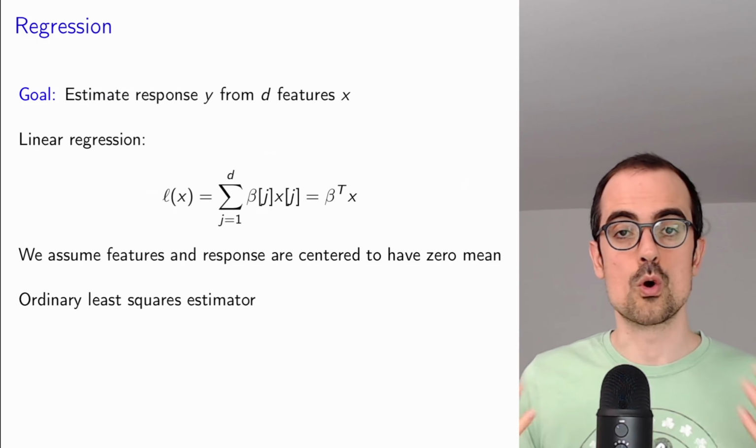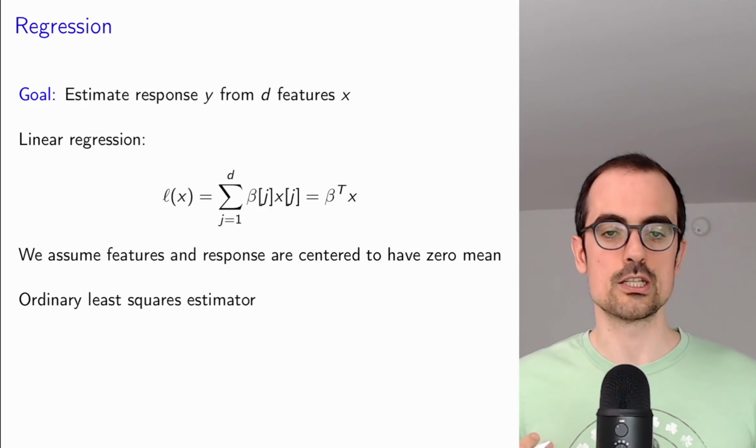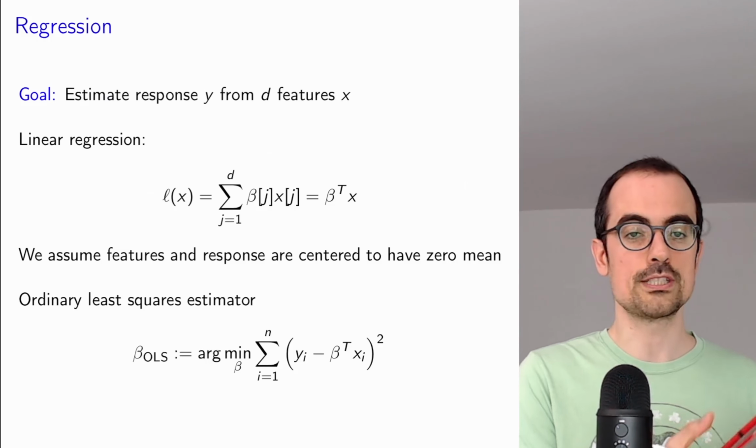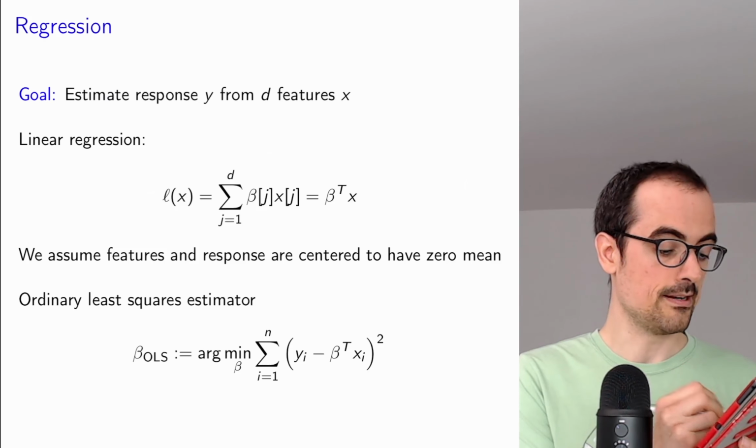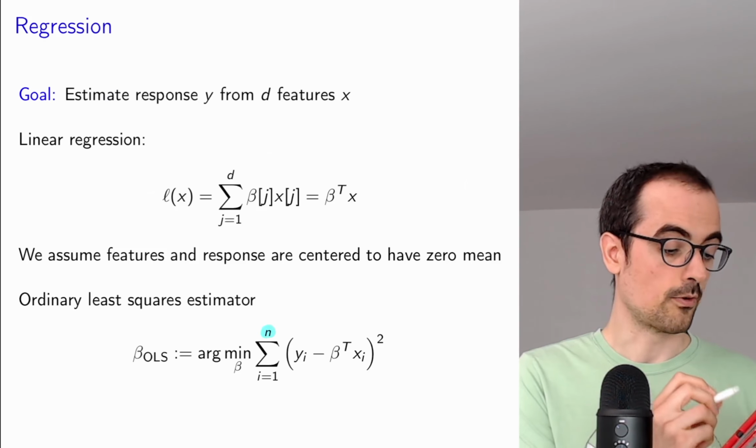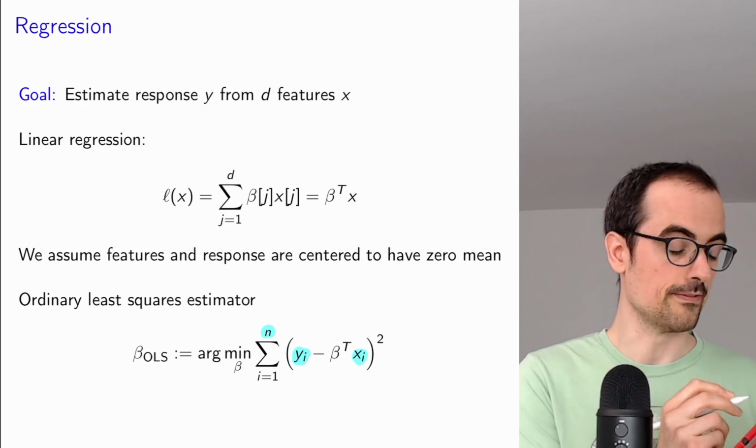If we perform ordinary least squares estimation, this is equivalent to trying to approximate for our whole data set. So here we have n data points. And for each data point, we observe a response and an associated feature vector.